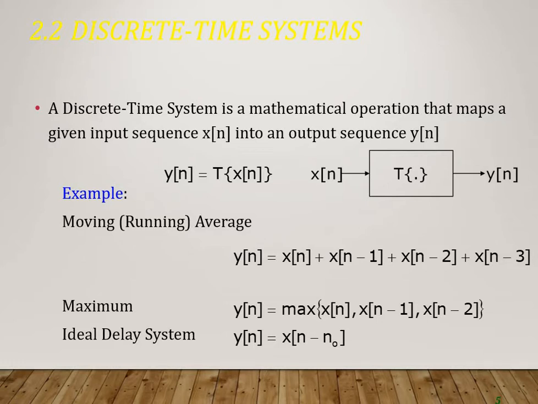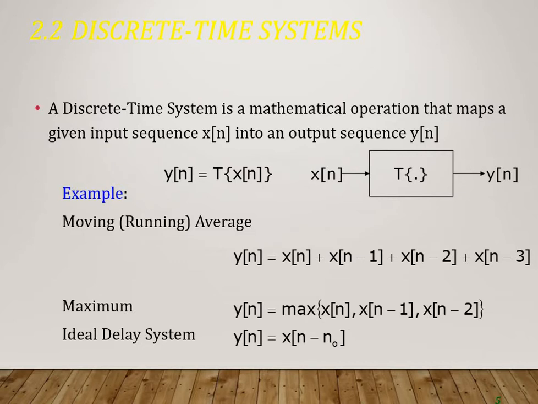That means actually we can say anything about the system if we know the input and output characteristic of the system. If the input and output characteristic is given, then we can say that the relationship between input and output is this. That means my system function is this. Maybe my input is 2 and the output is 4. We can say the system function is nothing but multiplying the input with 2, or doubling the input. So discrete time system is a mathematical operation that maps a given input sequence into an output sequence.